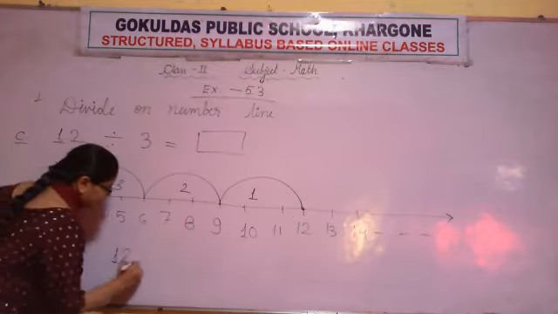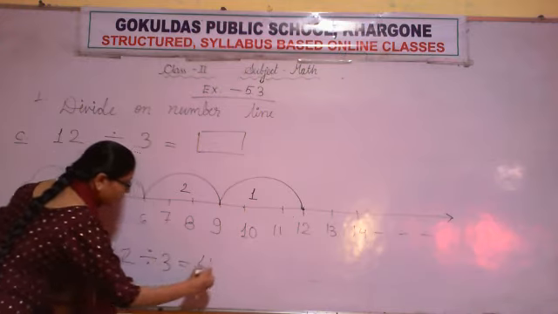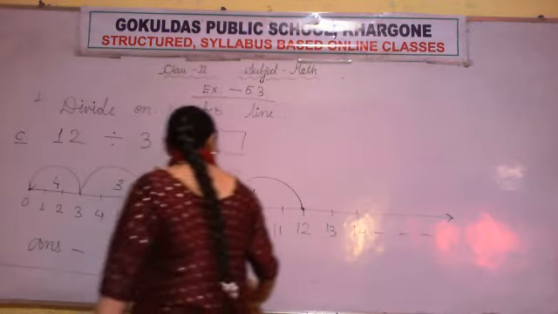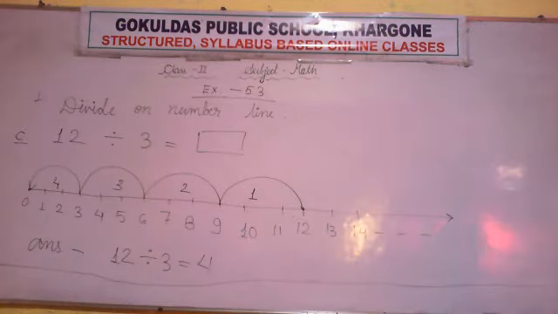So 12 divided by 3 is equal to 4. All of you note down quickly.